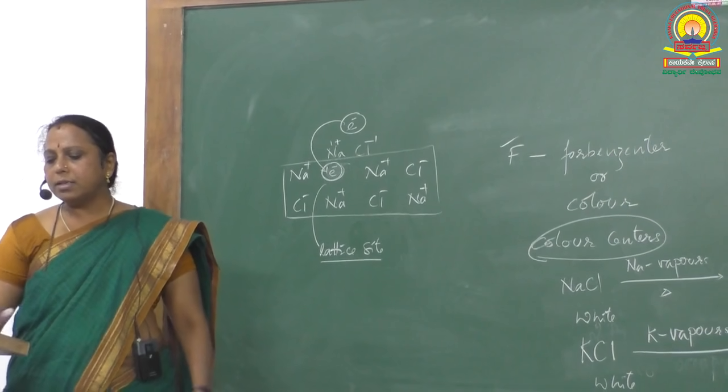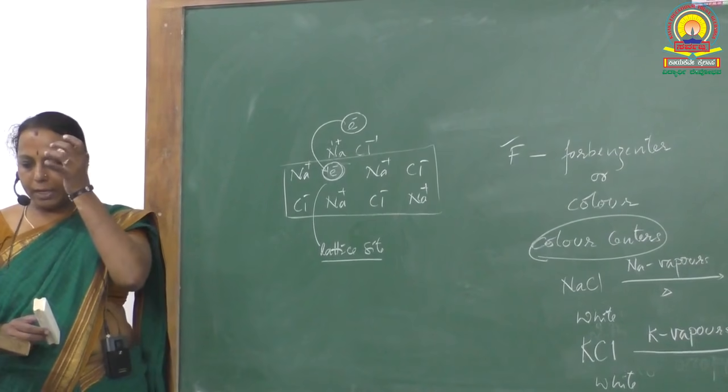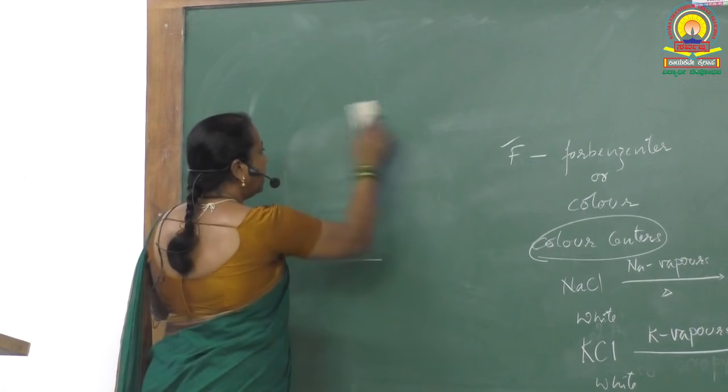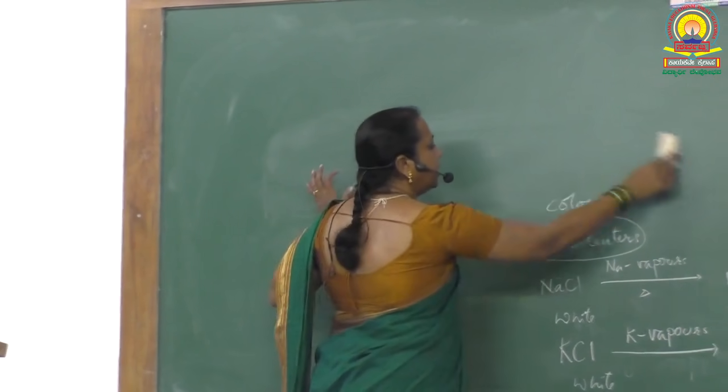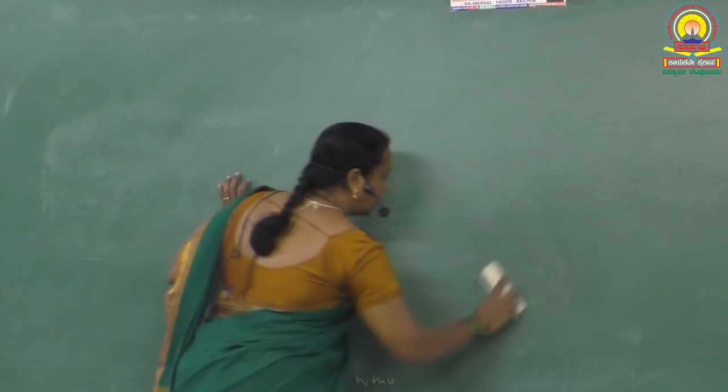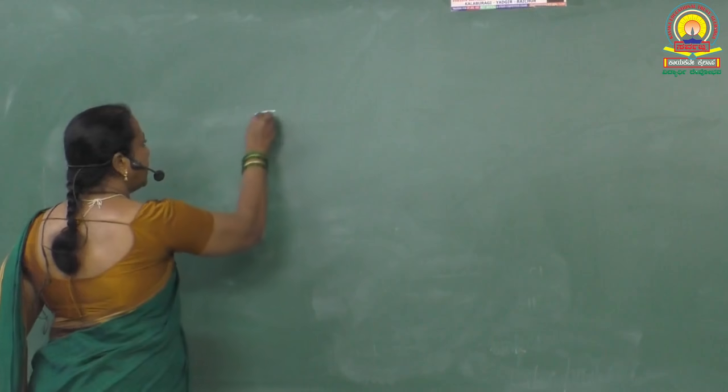Coming to the next, question number 20. Zinc oxide turns yellow on heating. Name the type of defect created. Why zinc oxide? You know, in zinc compounds, zinc is exhibiting +2 oxidation state.